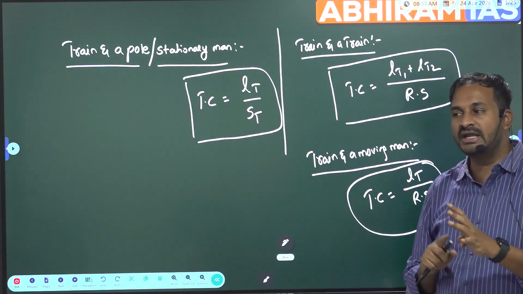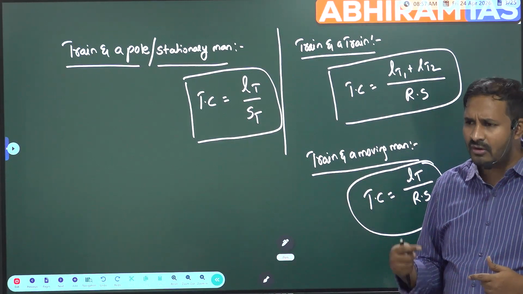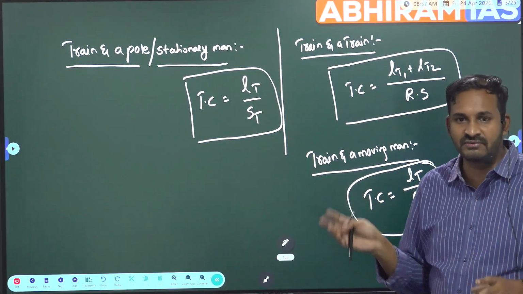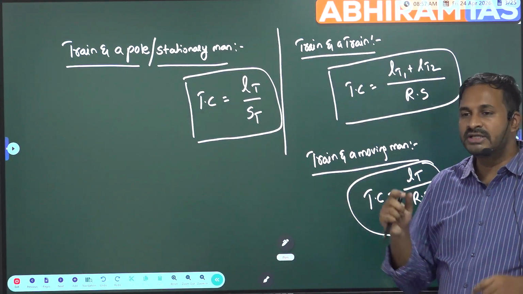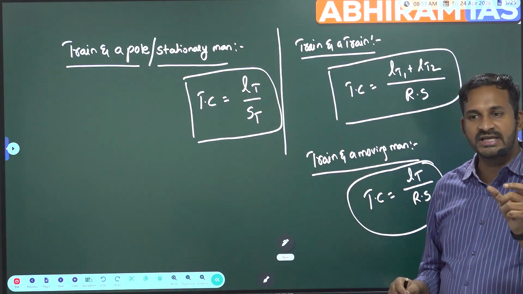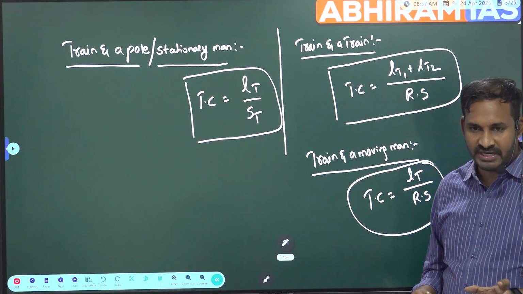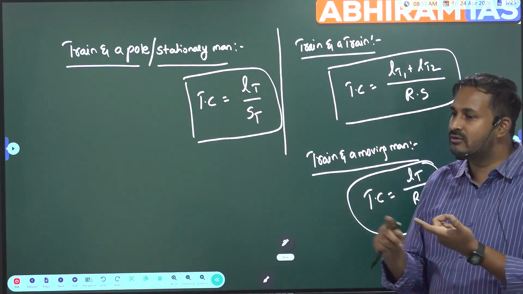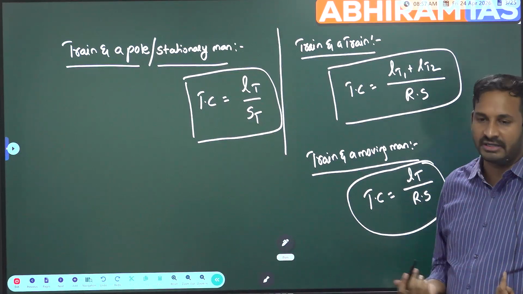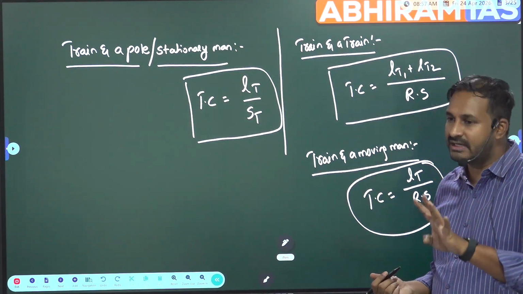Next, fourth case, a train and a moving man. That means he may run, he may cycle, or he may go away by a motorbike, whatever it is. His medium will be different. Sometimes he will swim also. So his medium of movement is different, we will only observe what his speed is. Now in this case both the objects are moving, so obviously instead of speed I will have relative speed. And we already know that we will ignore the width of the man, and we will write only the length of the train. So these are the 4 different cases regarding trains, students.